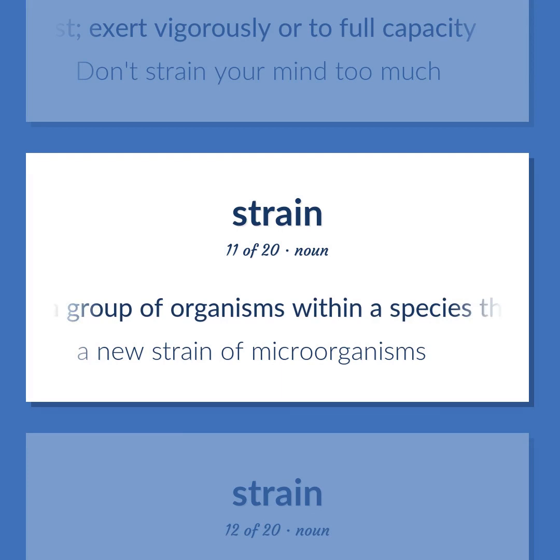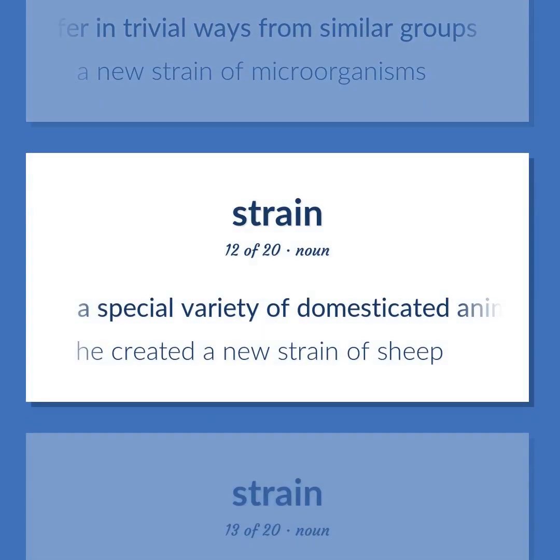Biology. A group of organisms within a species that differ in trivial ways from similar groups. A new strain of microorganisms. A special variety of domesticated animals within a species. He created a new strain of sheep.